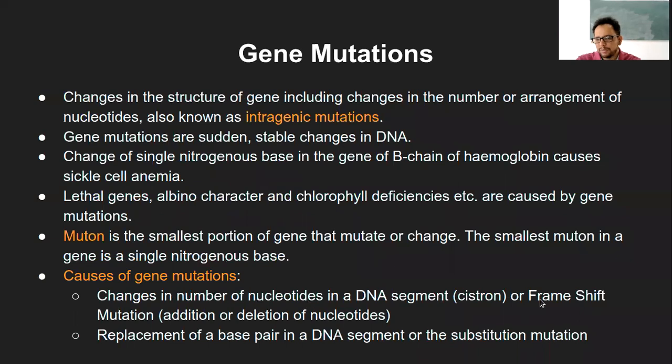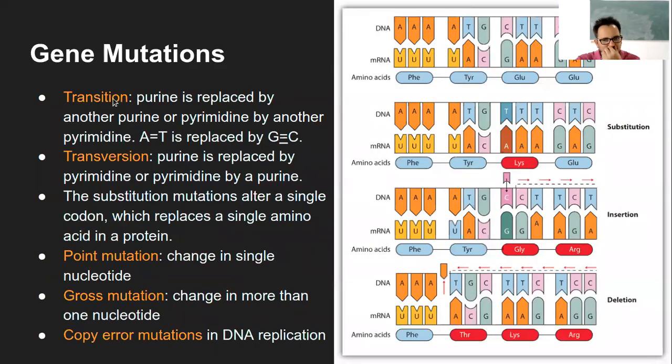So these were the two types. That is frame shift, which is changes in the number of nucleotides in the DNA segment, or replacement of a base pair with another nucleotide, can be purine or pyrimidine, and that is substitution. And substitution had two types that we had seen, transition and transversion. Transition was purine replaced with another purine, pyrimidine replaced with another pyrimidine. While transversion was purine to pyrimidine change or pyrimidine to purine change.